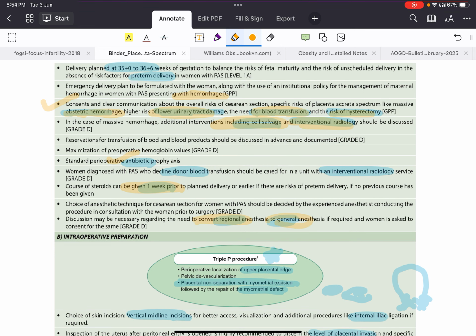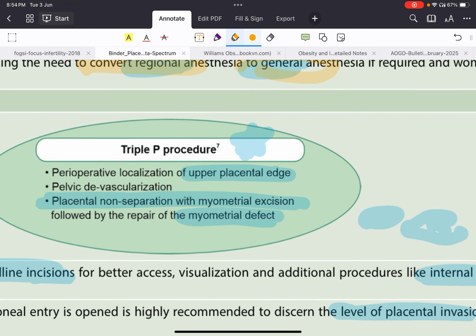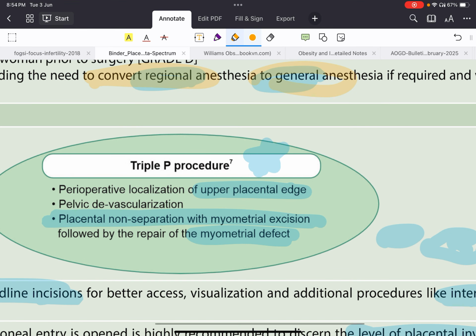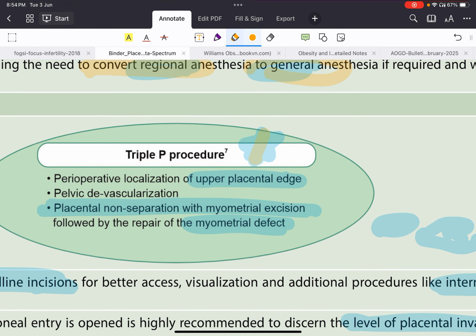Regional anesthesia, general anesthesia, anything can be done. Yes, the triple P procedure is very important. There are 3 P's. A very important question. They used to ask me even in DSOG, they asked me in this viva question. So first thing is perioperatively you will localize the upper placental edge. Second is pelvic devascularization. Third is placental non-separation with myometrial excision followed by repair of the myometrial defect.